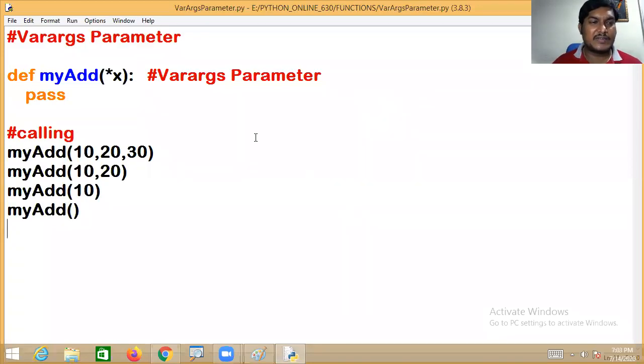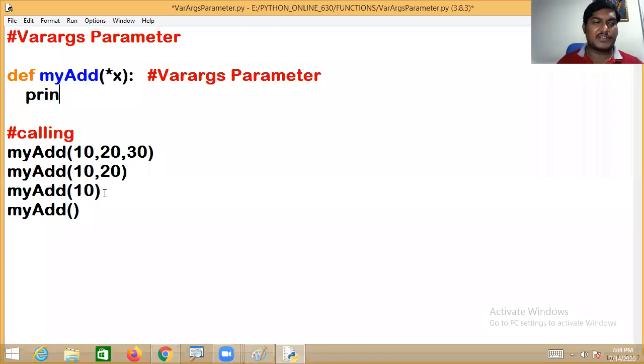So why? The Varax parameter is a process of defining the formal parameter preceded by the star symbol. But sir, what is the beauty in the Varax parameter? The Varax parameter can take 0 arguments to n number of arguments. But sir, are all these values going to be preserved or not? Yes, all these values are going to be preserved into the X collection. X is a collection now. But what type of collection?